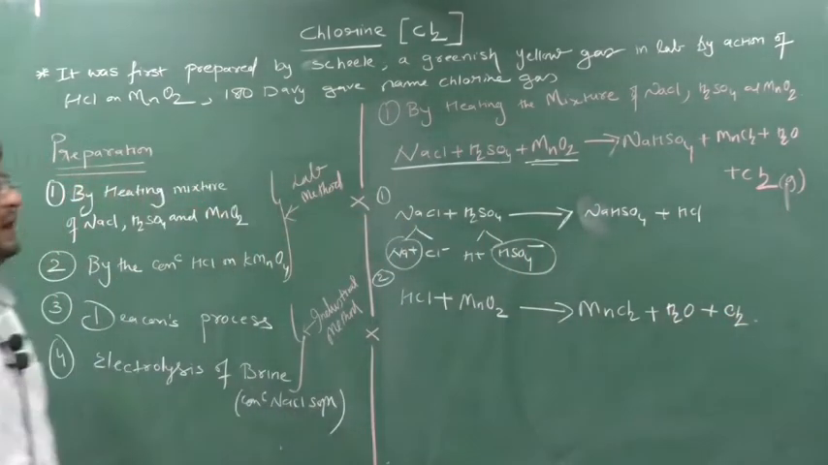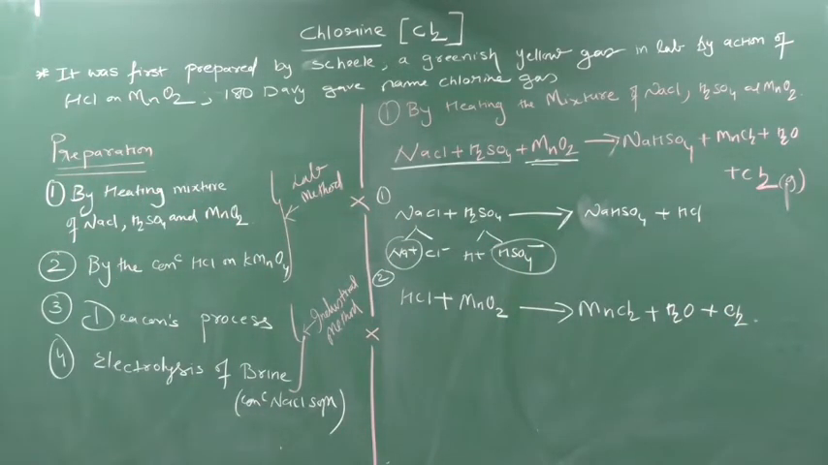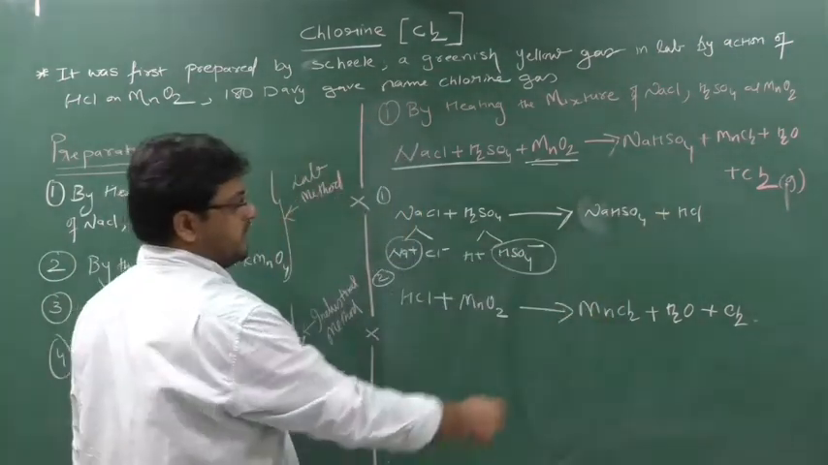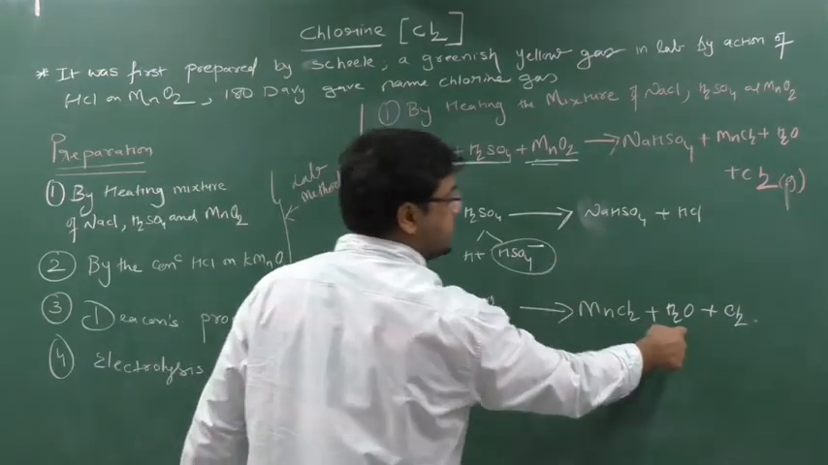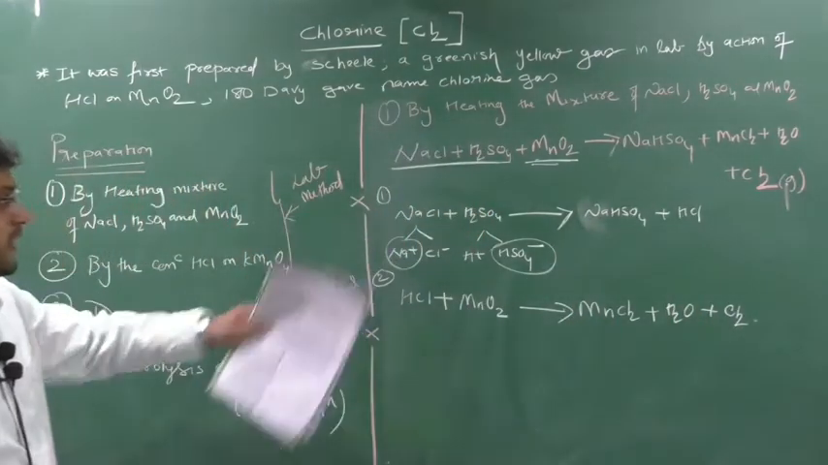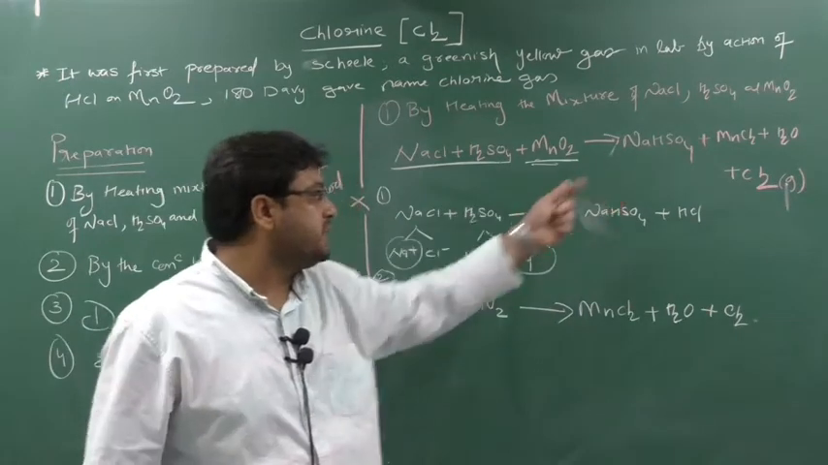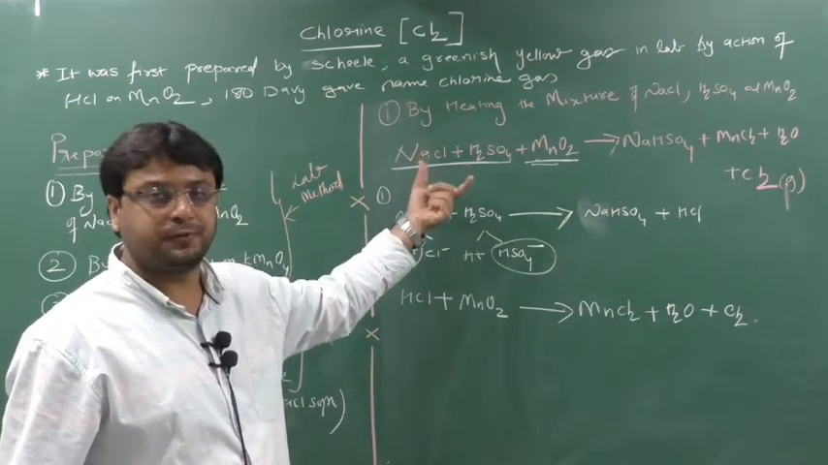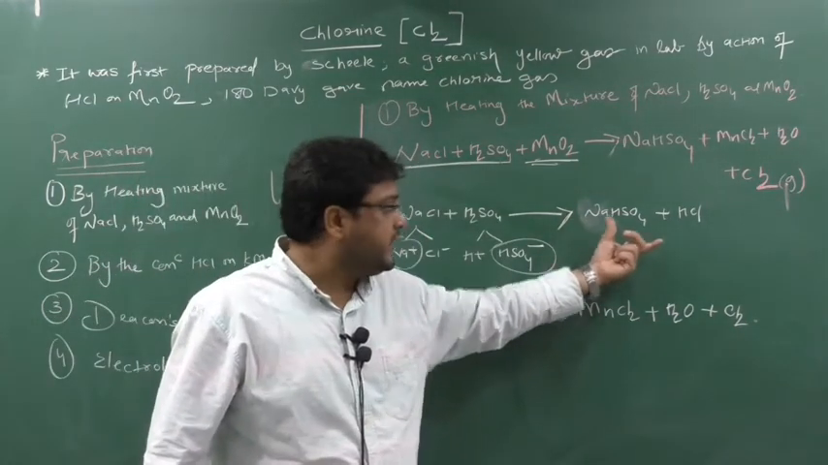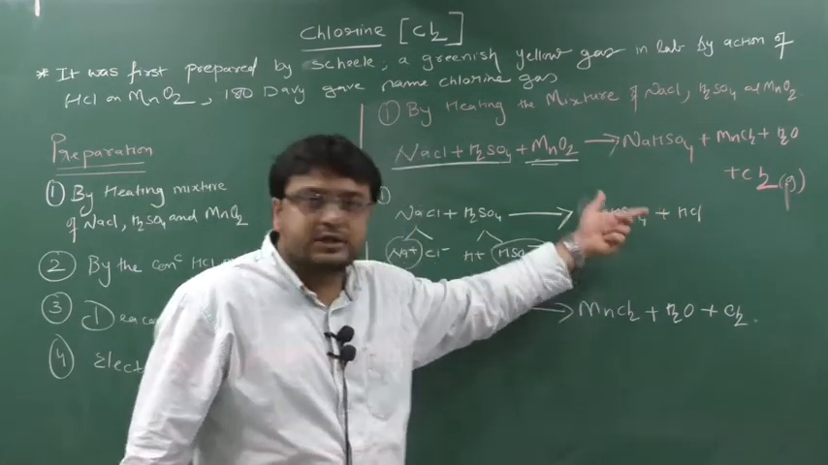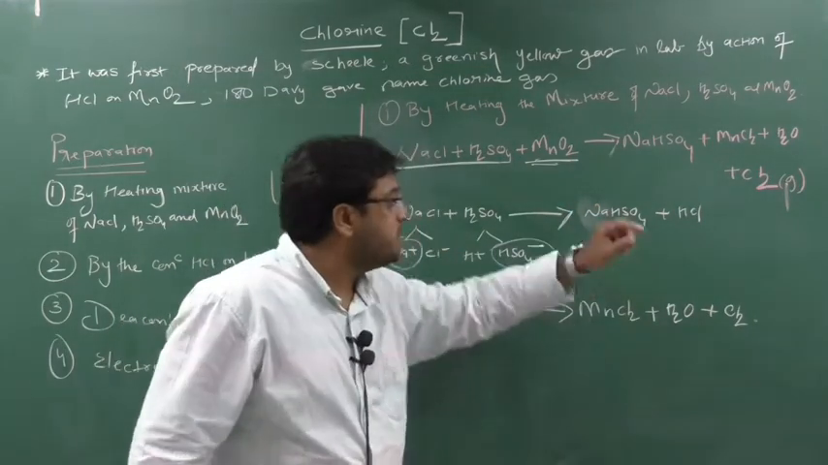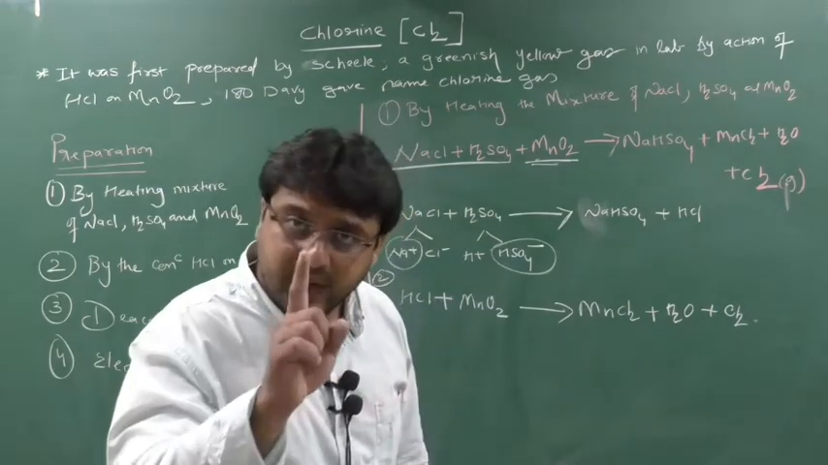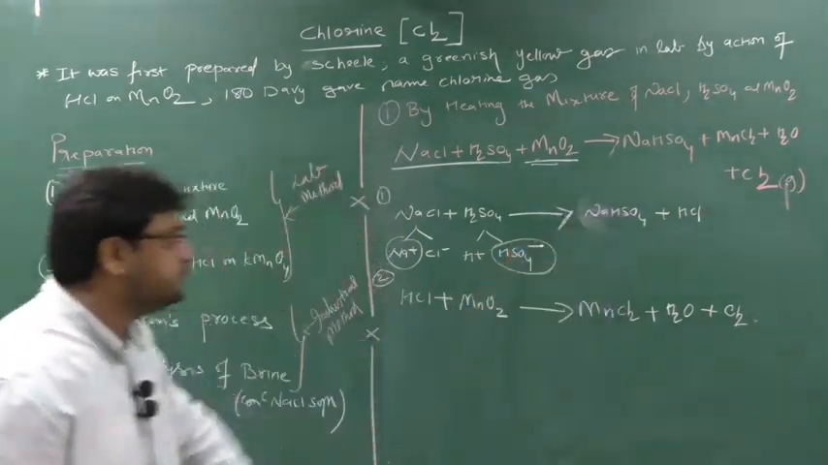Here if you add, you will get the answer. Clear? So when you add, this HCl and this HCl will get cancelled. You will get NaHSO4, MnCl2, H2O and Cl2. So in this way, actually this is not a first step reaction. This occurs in two steps. In the first step, these two will react, NaCl and H2SO4, and they will generate sodium bisulfate and HCl. Then this HCl is responsible for generating the chlorine gas, because this HCl will react with MnO2 and generate chlorine gas.